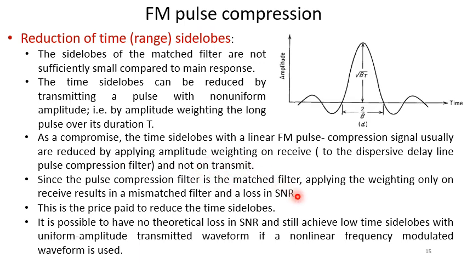Since the pulse compression filter is the matched filter, applying the weighting only on receive results in a mismatched filter and a loss in SNR. So this is the price paid to reduce the time side lobes. That means instead of having maximum SNR, the SNR will be a little bit lesser. It is possible to have no theoretical loss in SNR and still achieve low time side lobes with a uniform amplitude transmitted waveform if a nonlinear frequency modulated waveform is used.